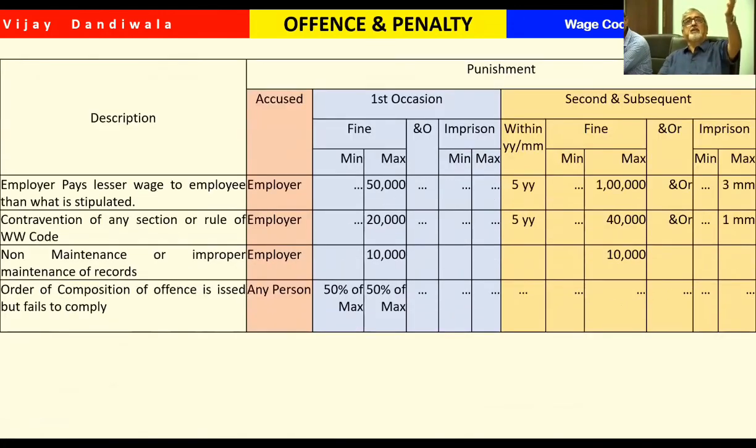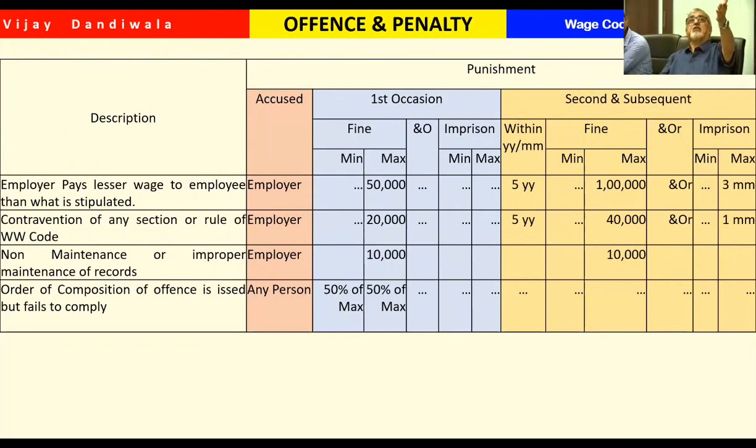Now, these are some of the offenses and penalties. For example, if an employer pays a lesser wage to the employee, then what is stipulated? On the first occasion, it is 50,000. Earlier, what was that? I don't remember. It must have been 10 rupees or 50 rupees or 100 rupees, not more than that. Now, if within 5 years we again repeat the same thing, then it will be 1 lakh rupees and 3 months imprisonment.